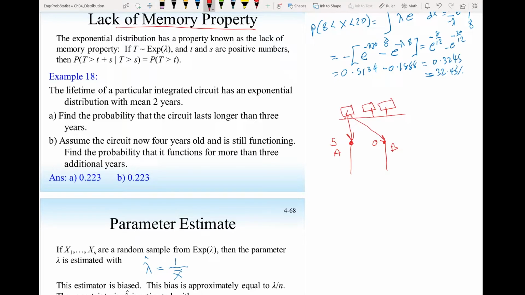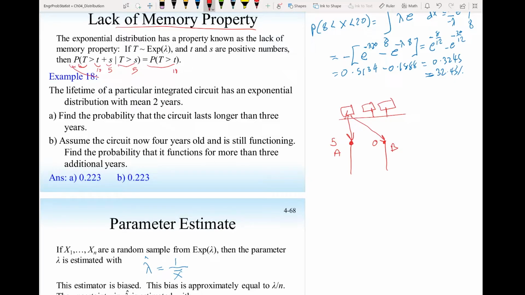Just because you waited 5 minutes, the probability that they will answer your call or your waiting time will be less. And mathematically, we say the probability that the waiting time is larger than t plus s, where t here could be 10 and s is 5, given that I already waited 5 minutes, is the same thing as the probability that I will be waiting 10 minutes.